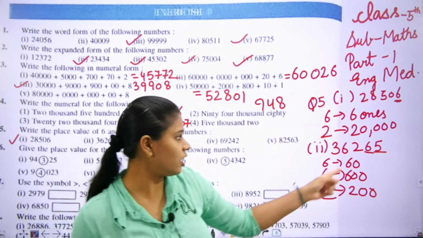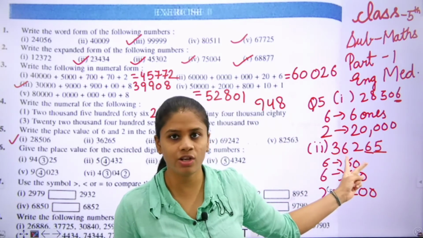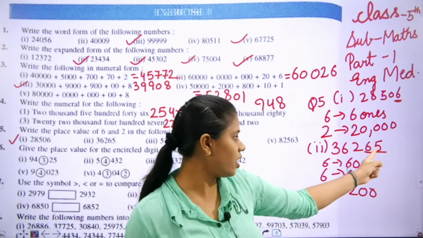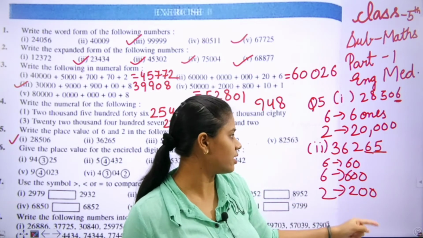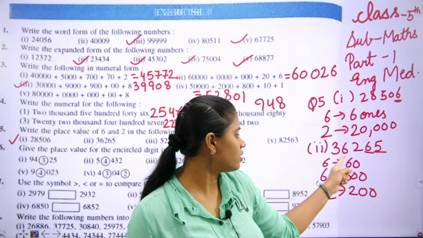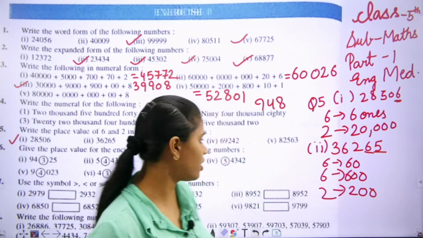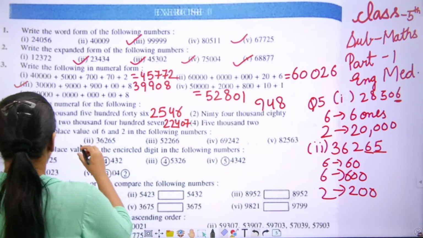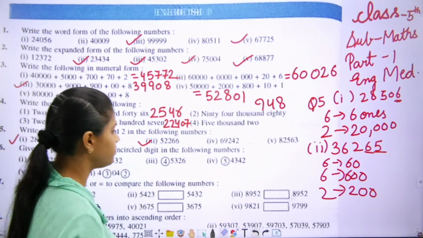Students, here we had to tell the value of the two 6s and of 2. Ones, tens, that is 60. Then 100, that is 200. Then 1000, that is 6,000. Move to the next one, third part.